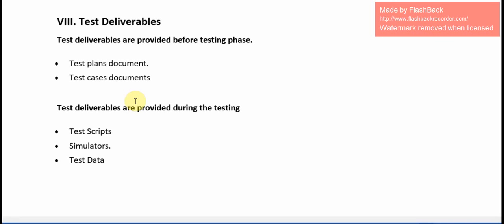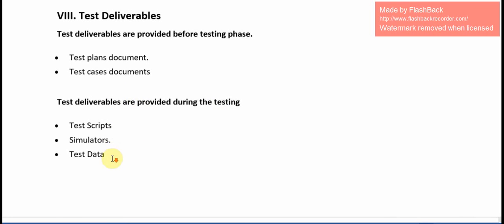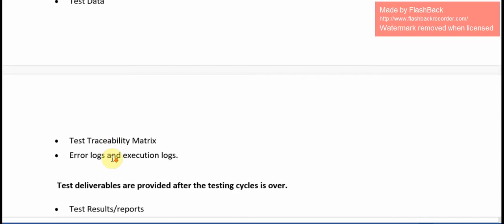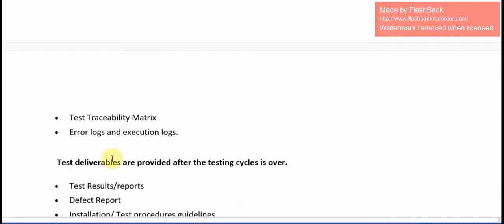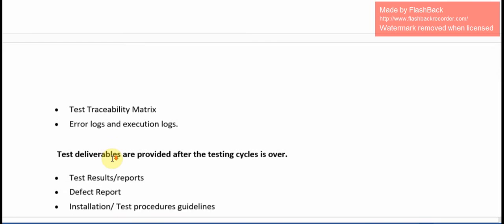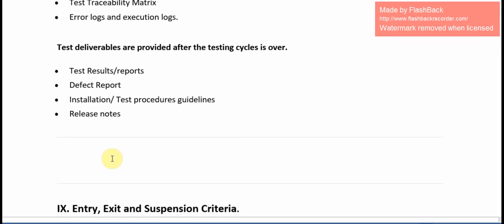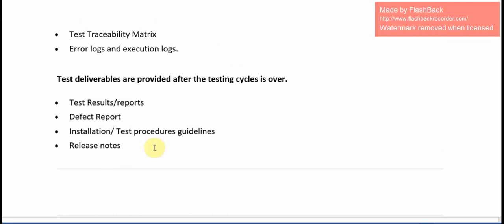Next, during the testing phase, test scripts, simulators, test data, test traceability matrix, error logs and execution logs have to be delivered. Next, test deliverables are provided after the testing cycle is over: test results or reports, defect report, installation test procedure guidelines, release notes.